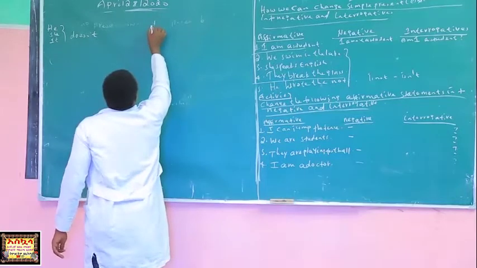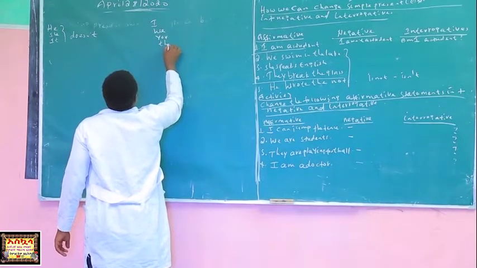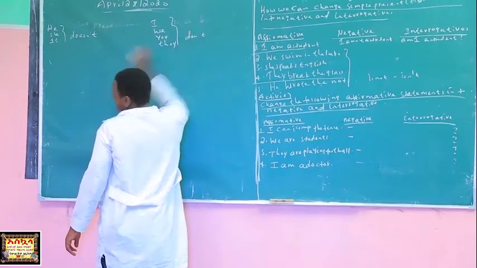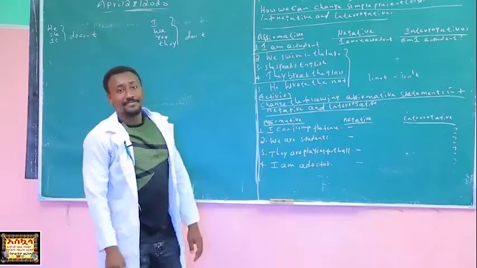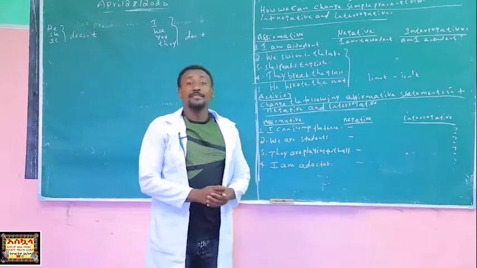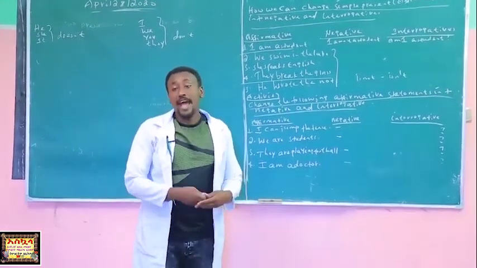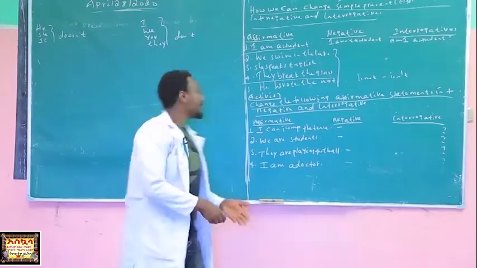And for I, we, you, and they we use don't. Because we don't have what? Auxiliary or helping verb. We don't have the helping verb. Because of that, we use doesn't and don't to change into negative.